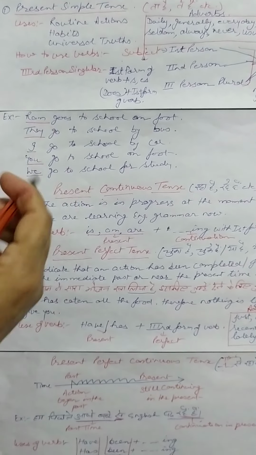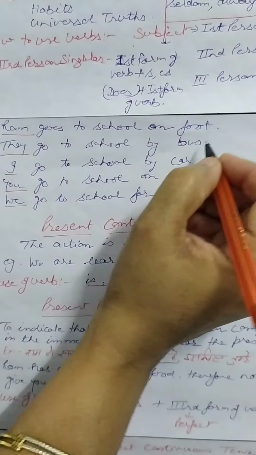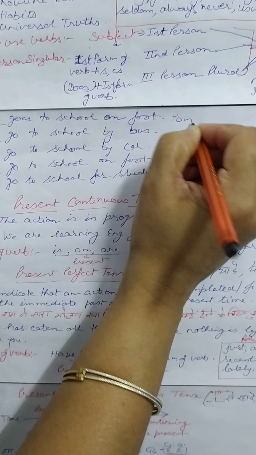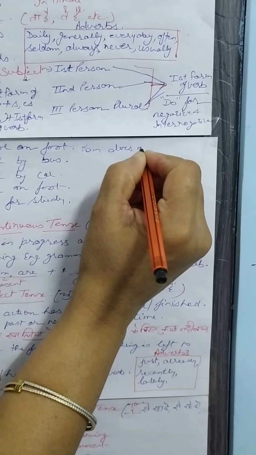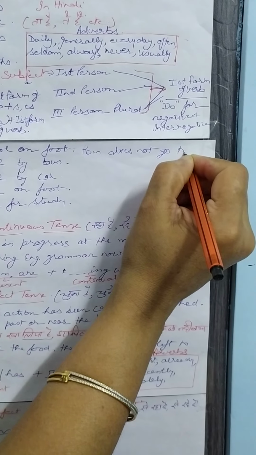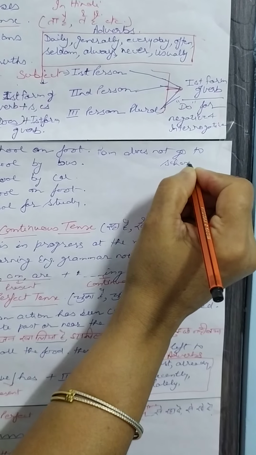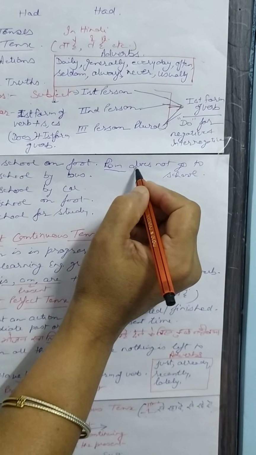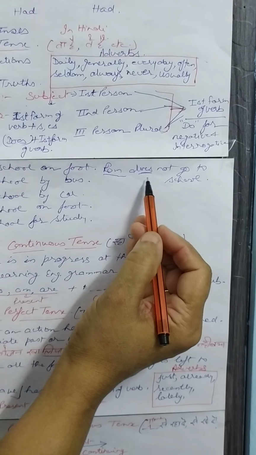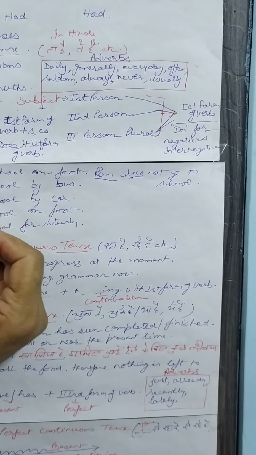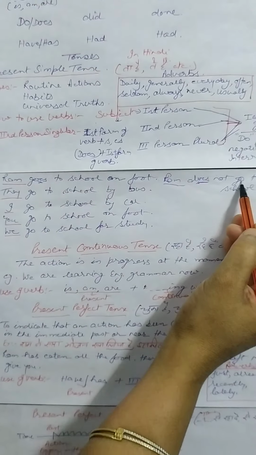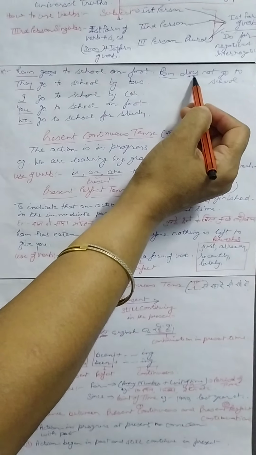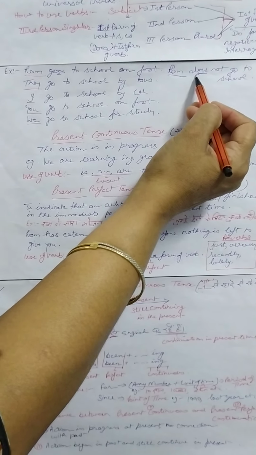Now just think, if you want to change this sentence into negative, it will become Ram does not go to school. This is third person singular, so it will take does. And when you add does, this es will not be used again, because es is already included in do. That's why it becomes does.